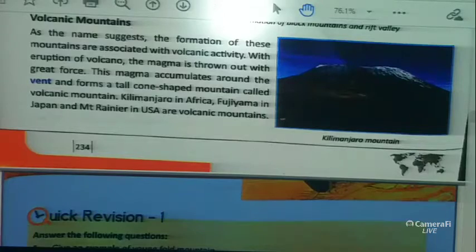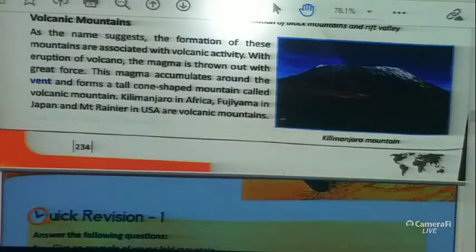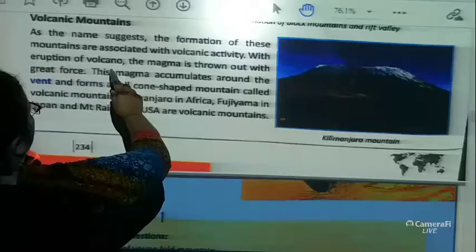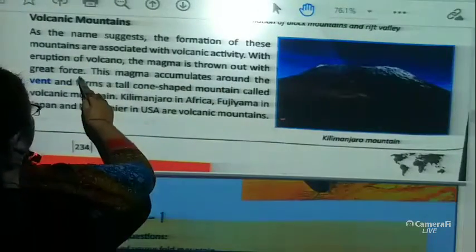When the magma is thrown out with great force, it accumulates around the vent. Okay, that is known as the volcanic mountain. So we can underline from here, with eruption of volcano, the magma is thrown out with great force.